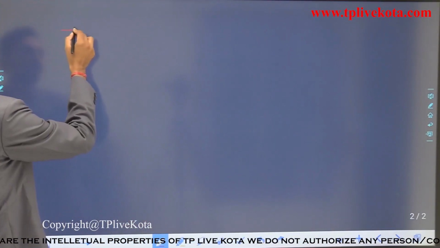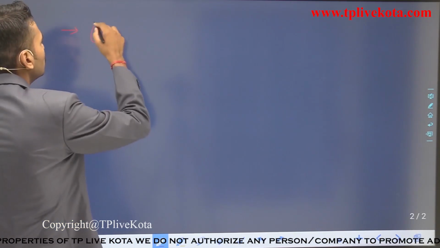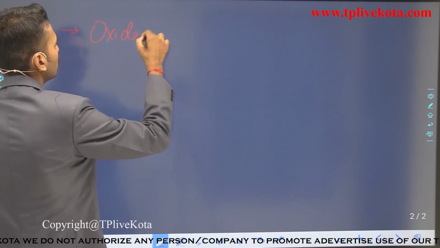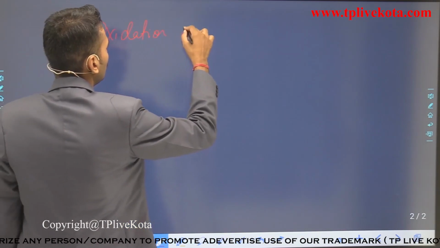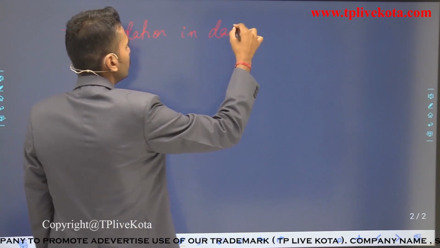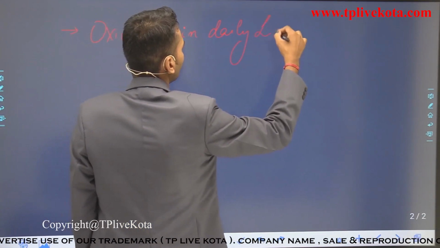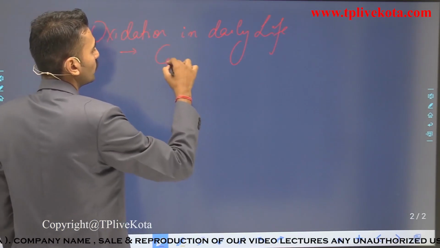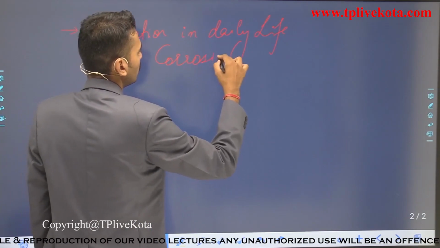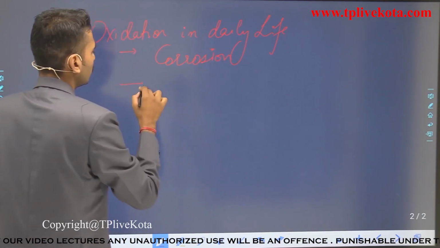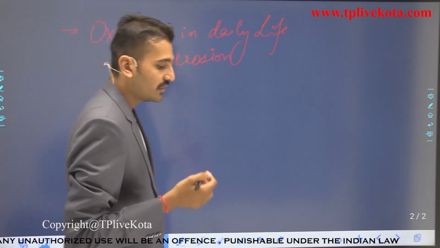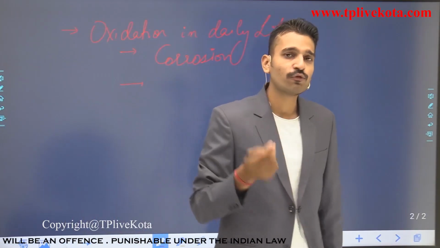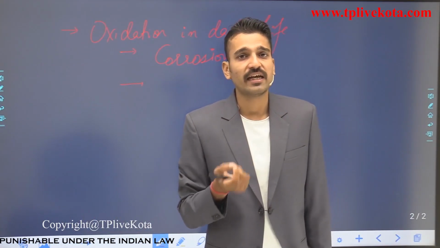Apart from these important topics, some other topics are oxidation in daily life. Here we see corrosion, or the digestion of the food that we take, which is digested in our body.